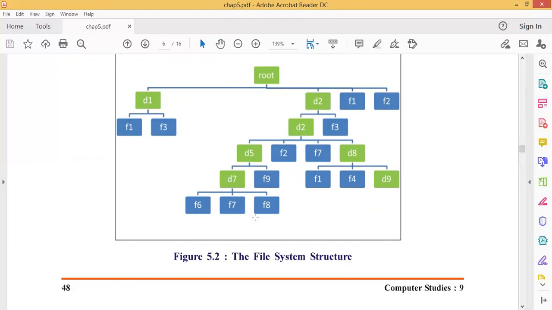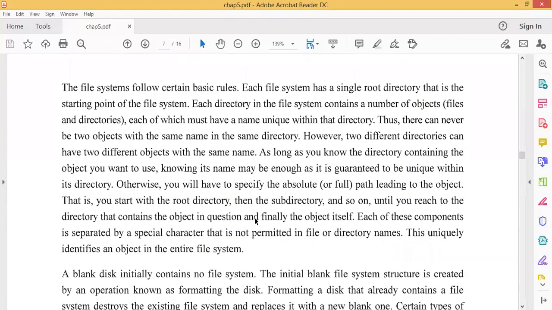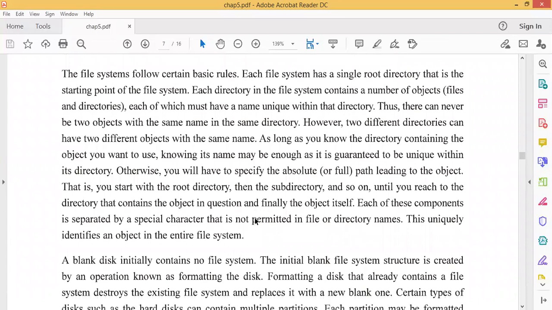This is the structure of a file system. The file system follows certain basic rules. Each file system has a single root directory that is the starting point of the file system. Underline this line: when we save any file, that file will be stored in a particular directory under the root directory.